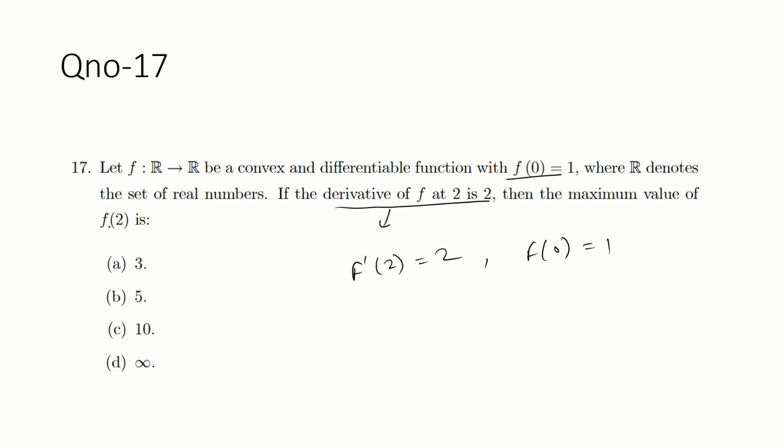So what is the maximum value of f(2), guys? This is given, f dash 2 is equal to 2 and f(0) equal to 1. So how do you assume a function that is convex as well as differentiable, that satisfies these two conditions, f dash 2 equal to 2 and f(0) equal to 1?